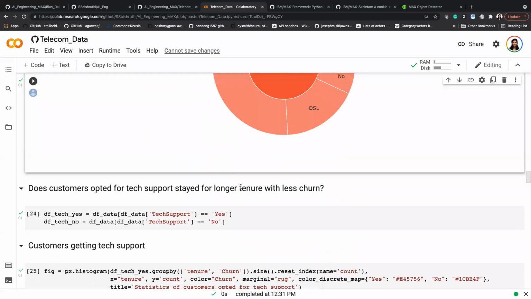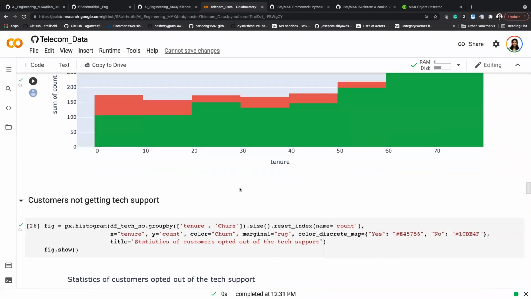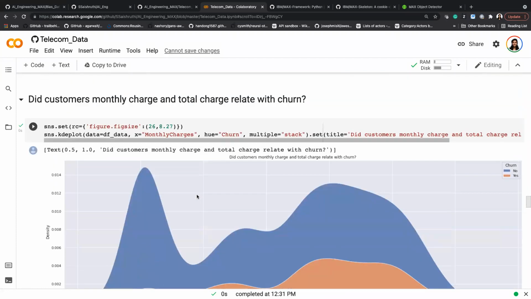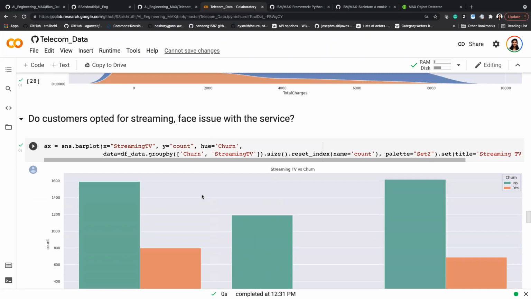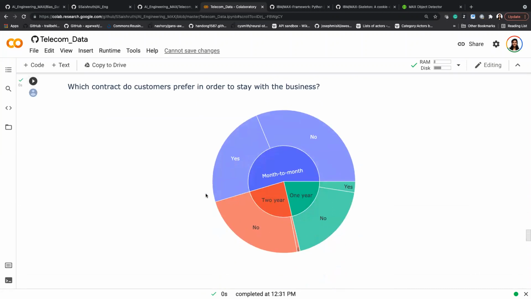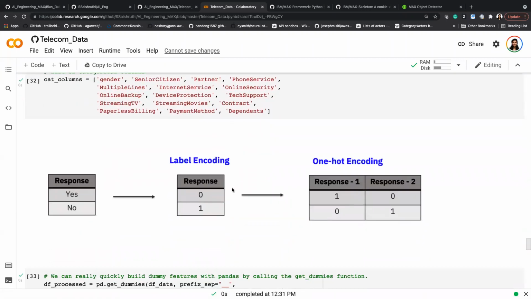So similarly, I'm trying to understand how the tech support is affecting the customer churn. And I'm trying to understand how monthly charge is affecting the churn. And finally, if there is an issue with the streaming. So once I have all this information, we typically store this visualization and translate it into a way that our stakeholders can understand, which you are going to see at the end of the presentation. And then we start pre-processing the data.